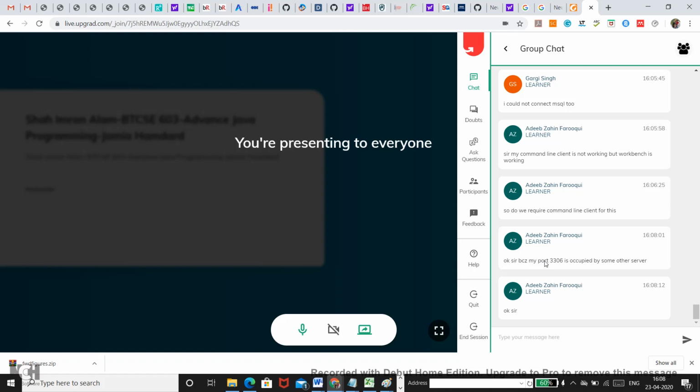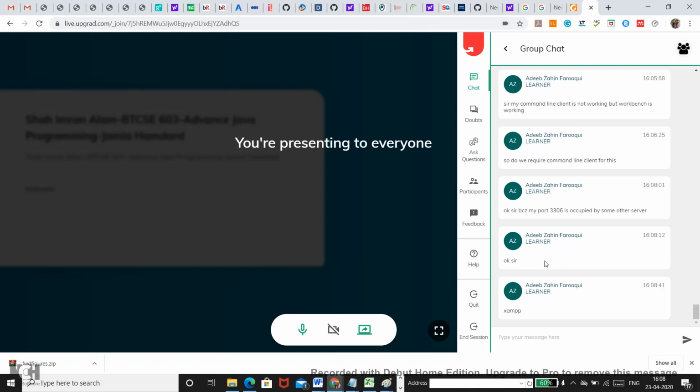Your port 3306 is occupied. The only case, as I could understand, is that port 3306, which is the default port for MySQL, could be occupied. If you have installed some server like a LAMP server, which contains PHP, and this LAMP server is running in the background, then this port number will be occupied.